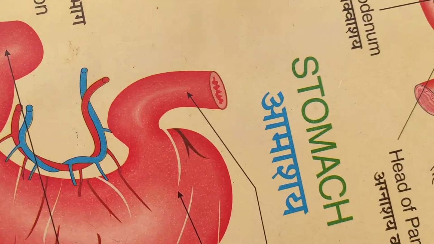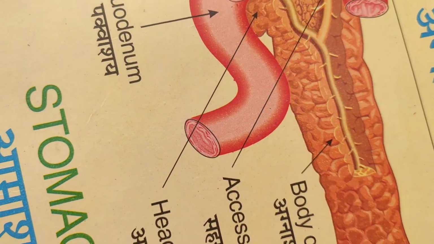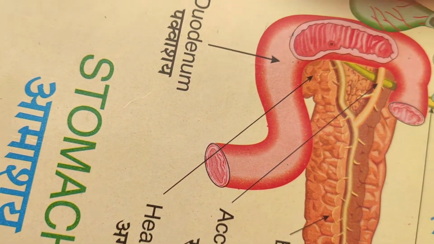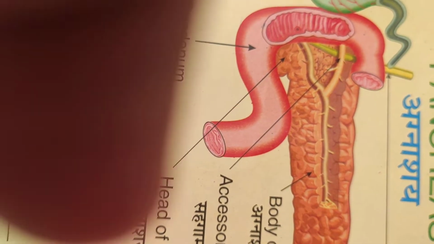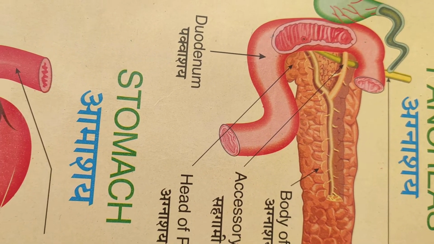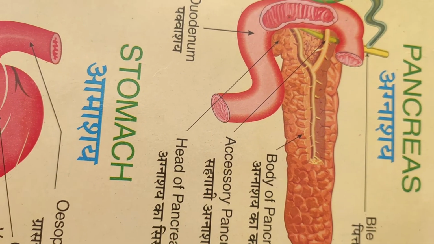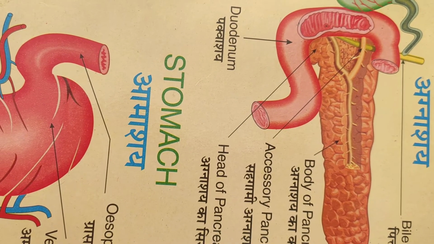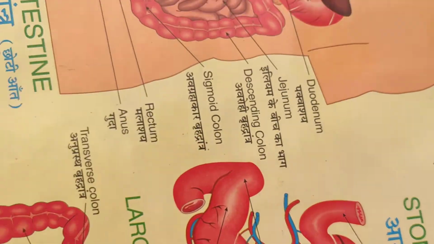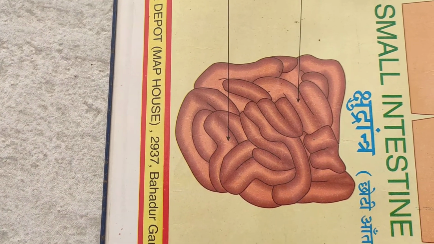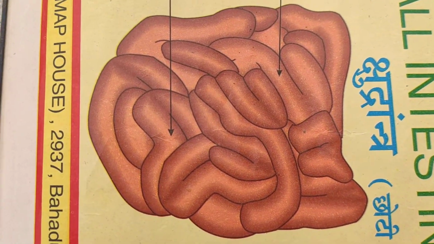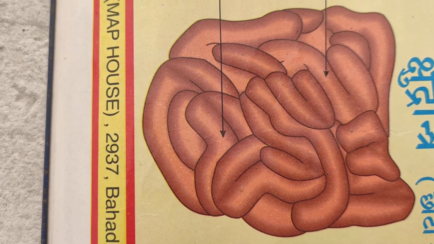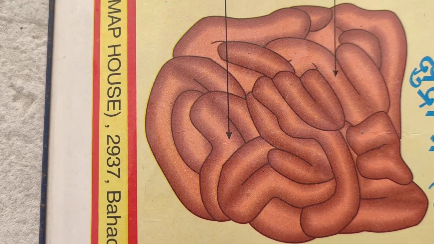The pancreas secretes pancreatic juice containing various enzymes which help in the digestion of fats, carbohydrates, and proteins. After it gets absorbed in the small intestine, the bloodstream takes it up to each and every cell of our body for the assimilation part.